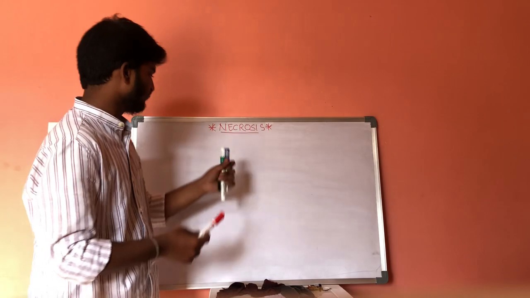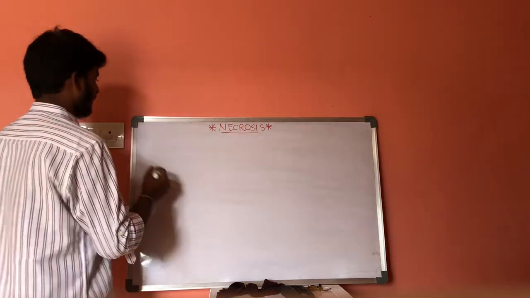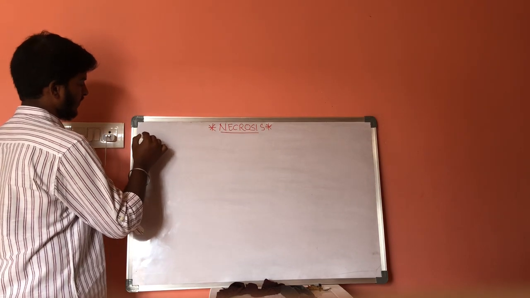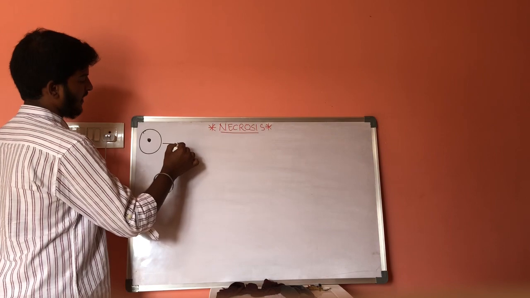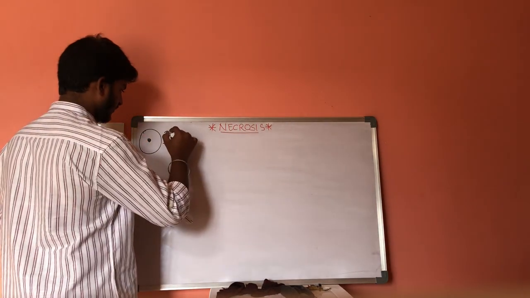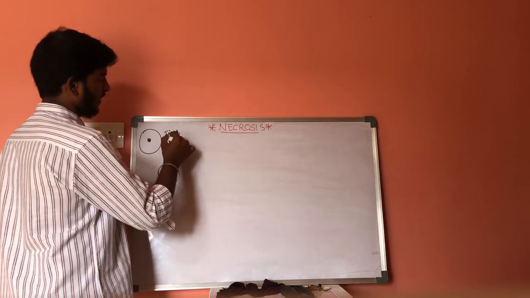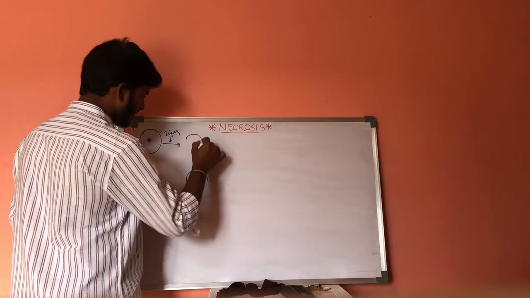Now, let us consider a normal cell. This is a normal cell in which if there is any injury which takes place to the cell, it results in adaptations.